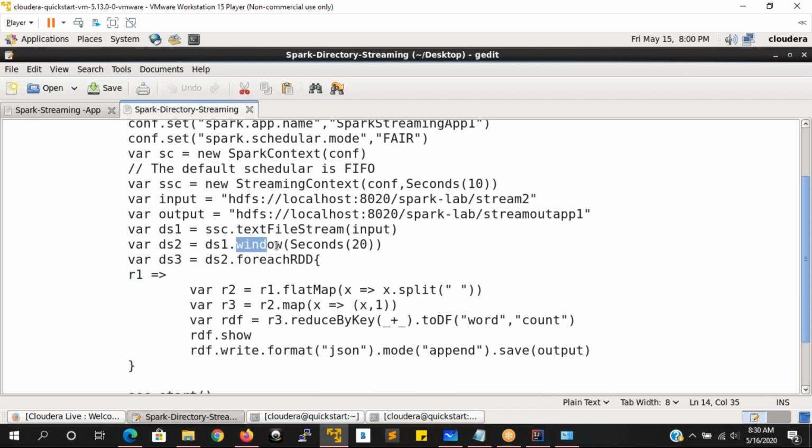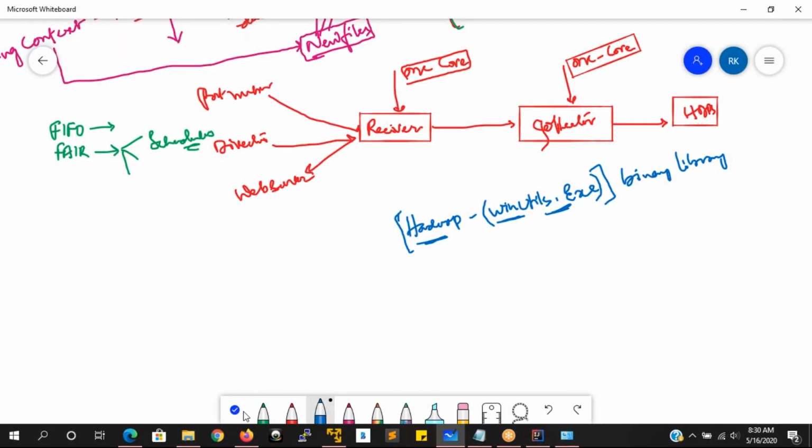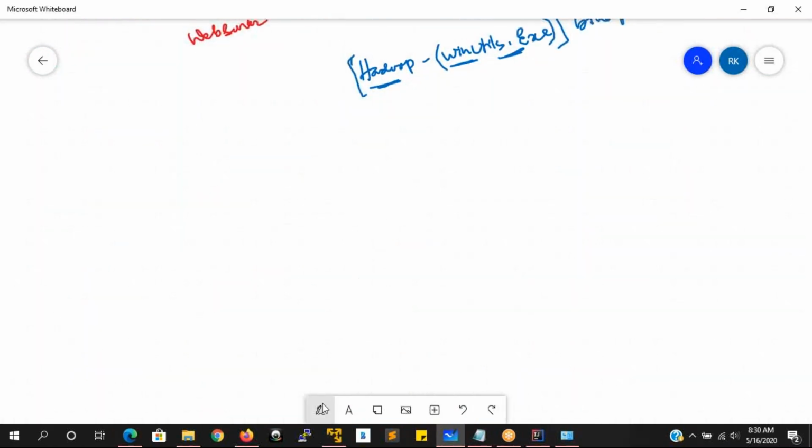And here I am going to apply a window based operation. So what is this window based here? 10 seconds. Window based operation is nothing but the data is going to be collected for 10 seconds. Okay, for example, let me show you here. Let us try to understand this feature of Spark Streaming.